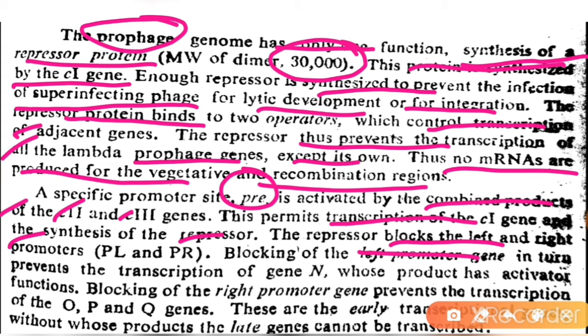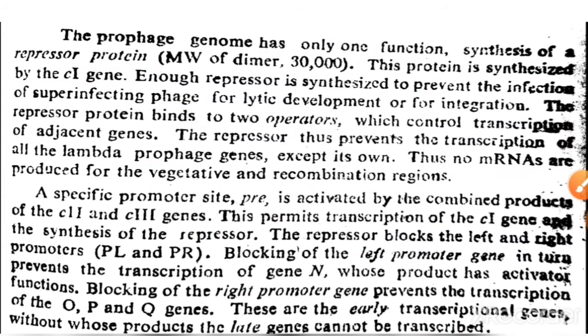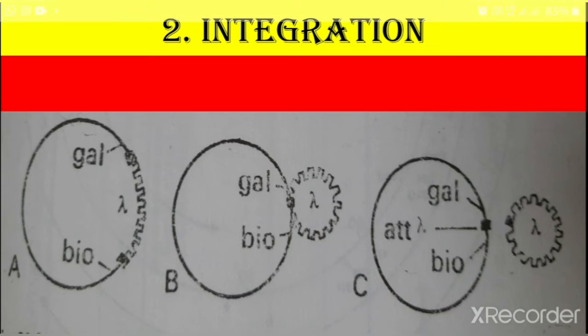Blocking the left promoter in turn prevents the transcription of the gene N, whose product has an activator function. Blocking the right promoter prevents the transcription of the O, P, Q genes. These are the early transcription genes, and without their products the late genes cannot be transcribed. So this is known as repression.